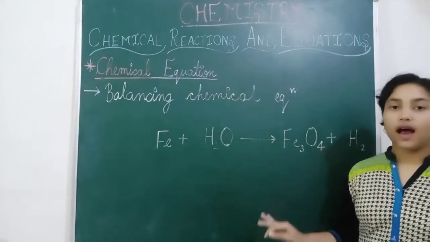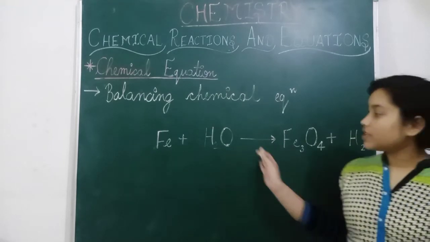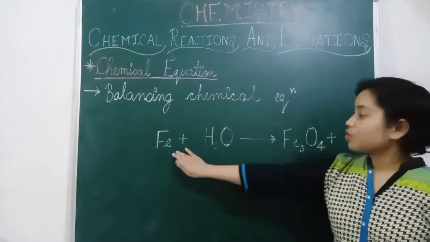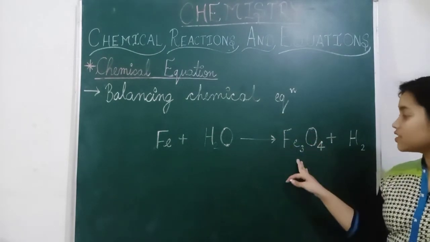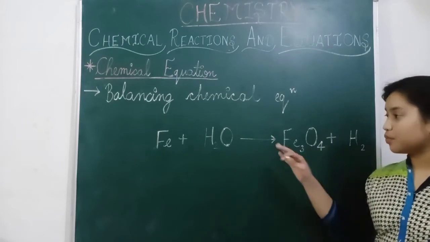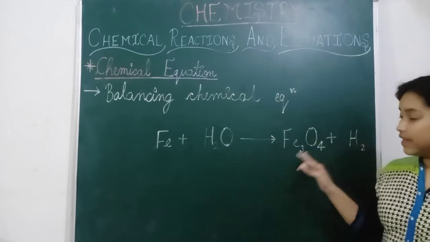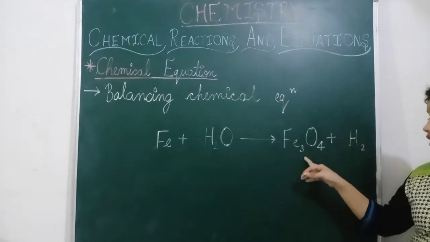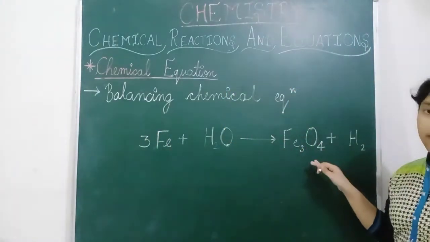So now let us see another example. Iron plus water gives iron oxide plus hydrogen. So this is an unbalanced equation. So now let us balance it. So iron is 1 here and iron is 3 here. So we have to firstly balance the iron, because here there is more in the LHS or in the RHS, means in the reactant side or in the product side. On whichever side the greater number is given, on the opposite side we have to add the number. So we will write 3 here in the suffix. Now 3 Fe are here.